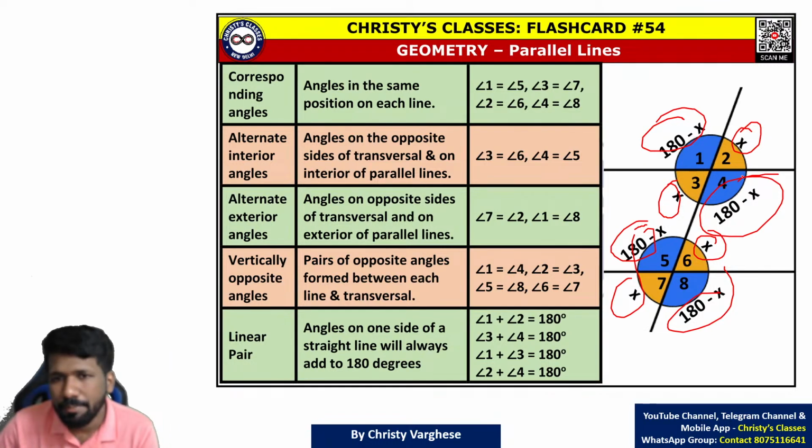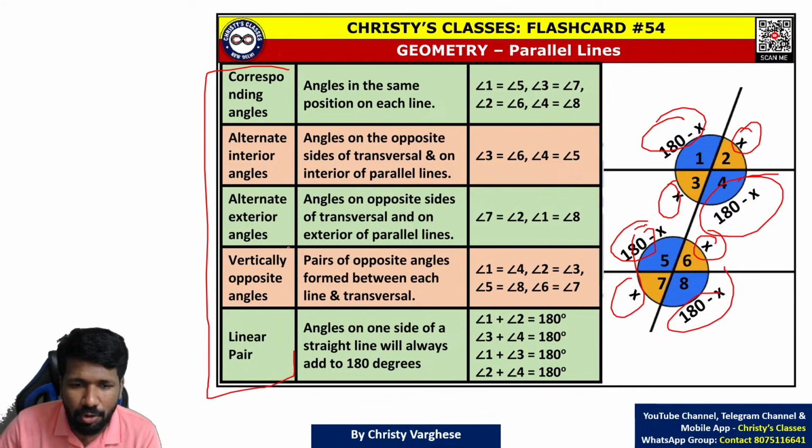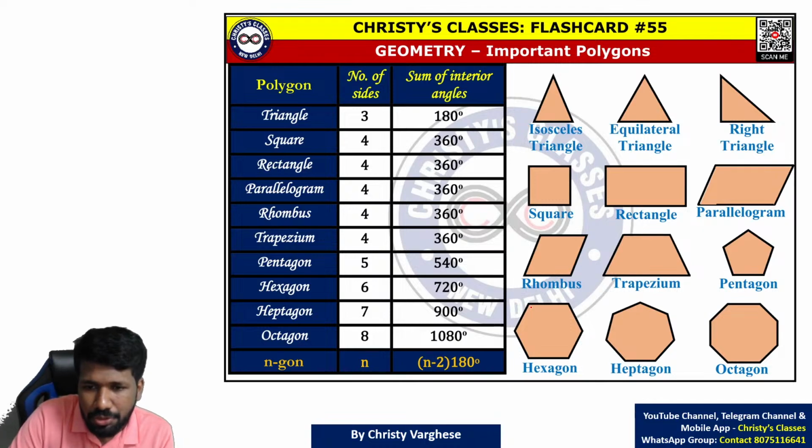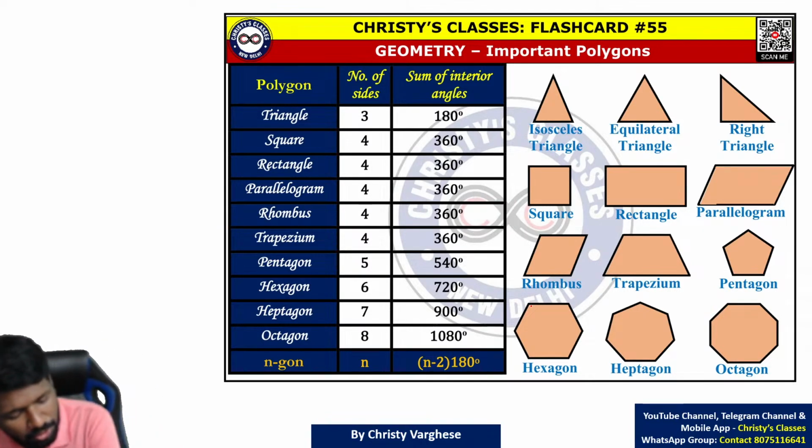So those are the parallel line and transversal properties. Hope all of you know this or remember this. These names are not important. Which angles are equal, which angles are adding up to 180, that is important. Adding up to 180 is called supplementary angles. So lines, that much basically you should know.